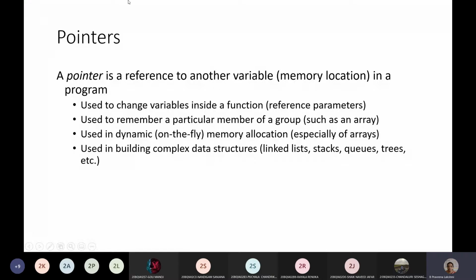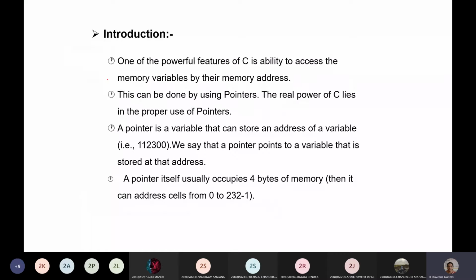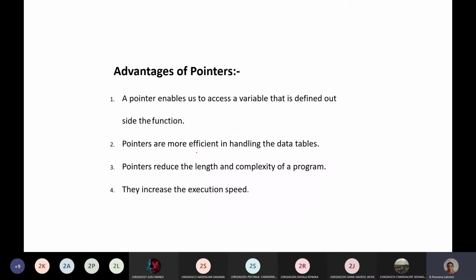In a previous class we discussed the introduction to pointers. We have seen what is meant by a pointer and the different advantages of pointers. Pointers are basically used whenever we are required to use other variables, that is, indirectly whenever you want to use the variables. Then we'll go for the pointers concept. And in the basics of pointers we have seen how to refer to a variable using a pointer.